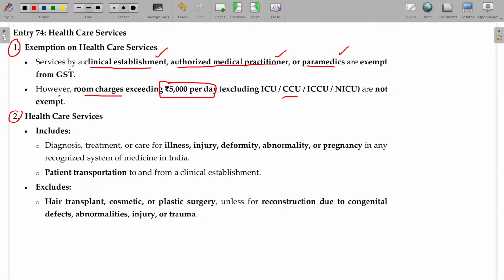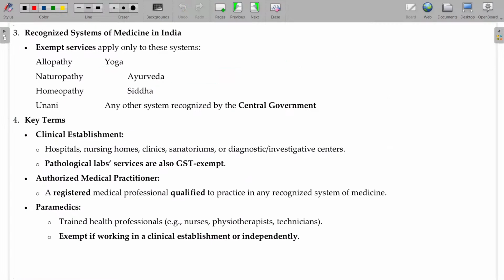What services will be covered? Healthcare services like diagnosis, treatment, care for illness, injury, deformity, abnormality, pregnancy, in any recognized system of medicines. You have to understand what is called a recognized system of medicines. Allopathy, okay, homeopathy, you might have seen, no? So those are called recognized systems of medicine. That one is also asked in the examination: allopathy, naturopathy, homeopathy, yoga, Ayurveda, Siddha, Unani, and any other system recognized by the central government.